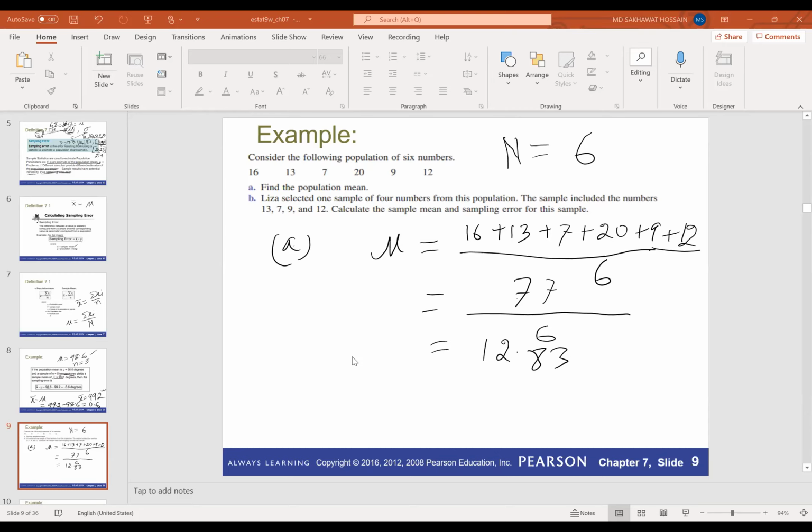And the population mean is 12.83. So we have a sampling error here, right? Because the sample mean is different from the population mean. So the sampling error in this case is 10.25 minus 12.83.